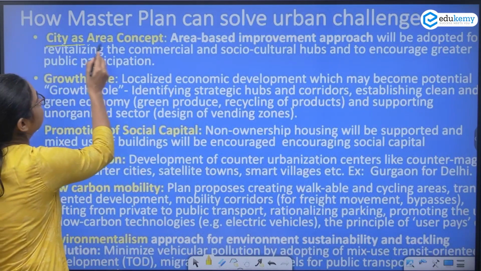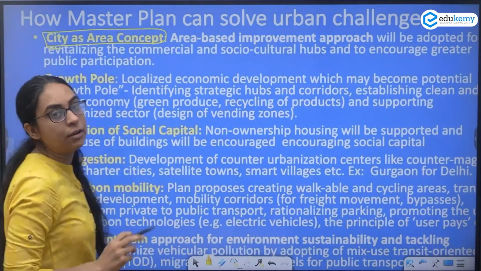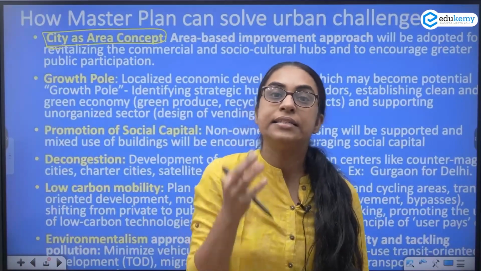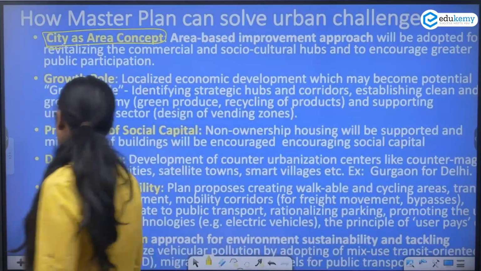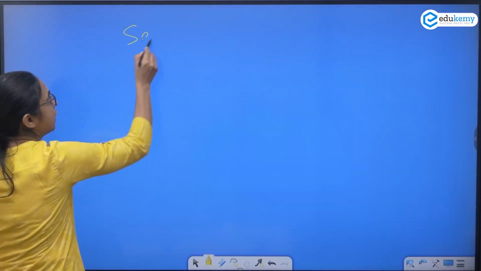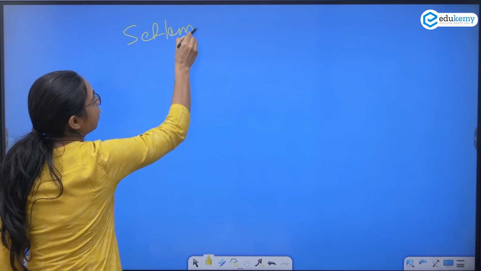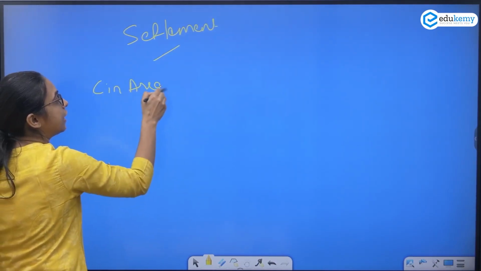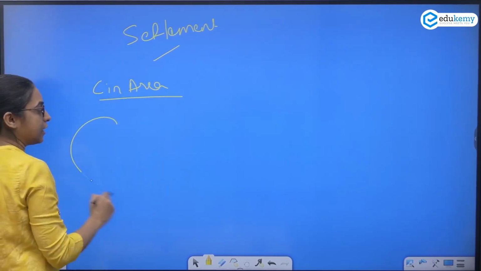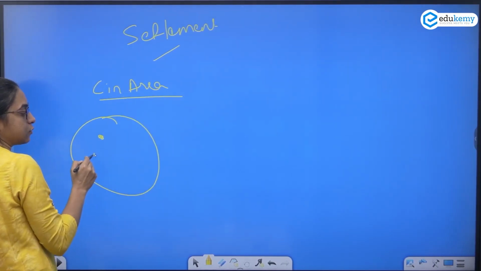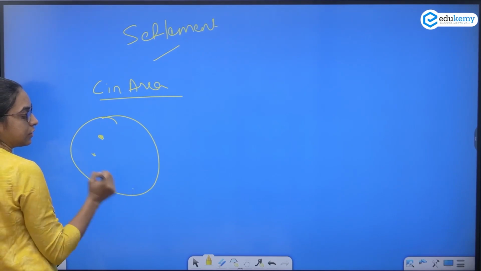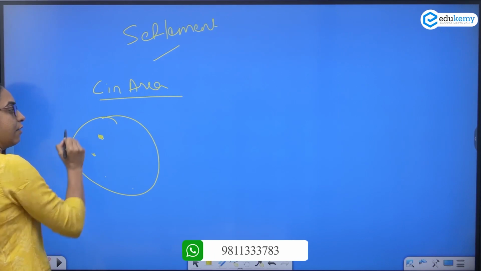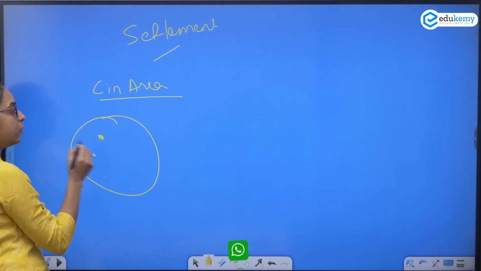City as an area. We have read in settlement that there are two concepts: city as an area and city in an area. In settlement geography, you refer to the city in an area. What is a city in an area? For example, this is an area, this is a bigger city, this is a smaller city, this is the smallest city, this is another smallest city. So what are we seeing? We are seeing city in an area. There is an area in which we see cities.